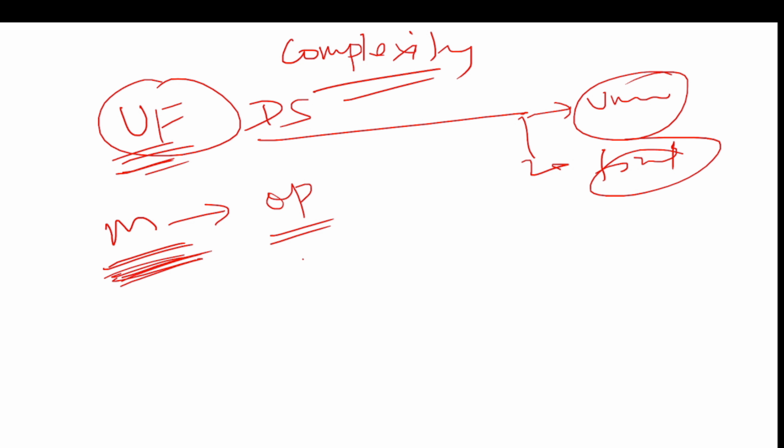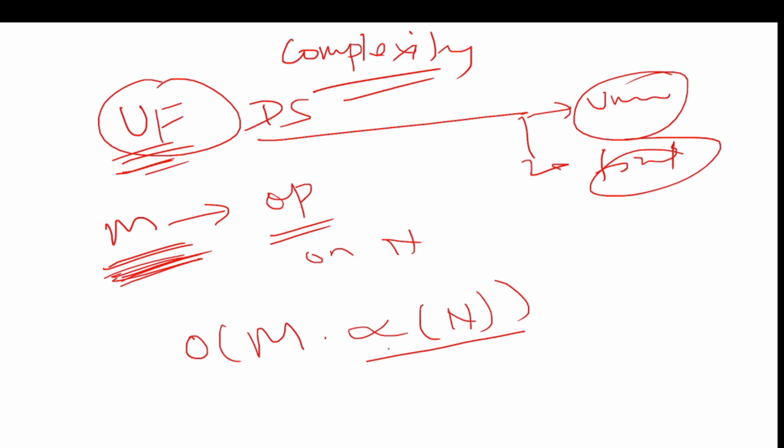Then for the operations that we are doing on n elements, the total runtime will become O of M, and then we'll multiply it by a factor proportional to n, like this, where this part is the inverse Ackermann function. If you know the Ackermann function, I have already taught it in my one-to-one classes and my lectures also. So this is an Ackermann function that we use in the UnionFind data structure.